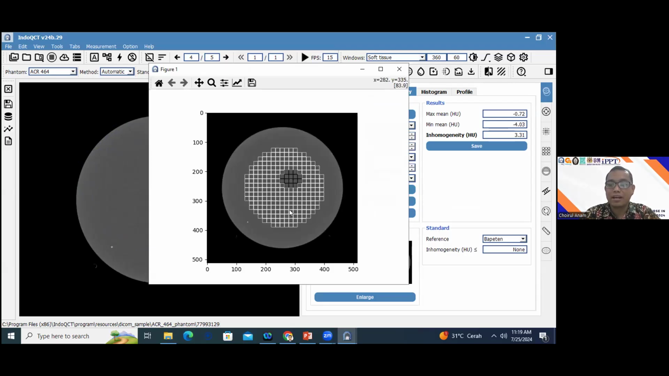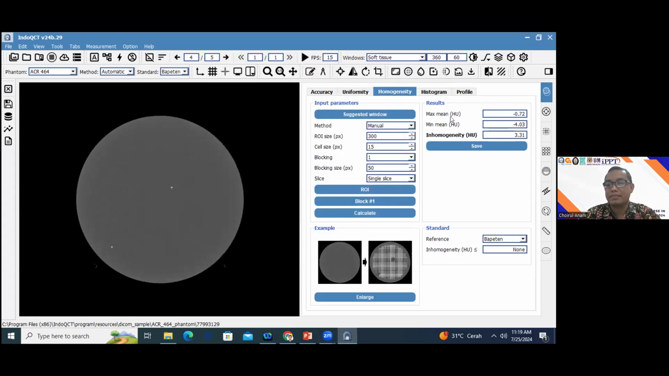This is the ROI for measuring the CT number homogeneity, and this one is blocked, meaning that the pixel values in this location are excluded from the calculation. And we have the result like this: the maximum values, the minimum values, and also the inhomogeneity, because there is no standard for the CT number homogeneity. And this is the manual one.